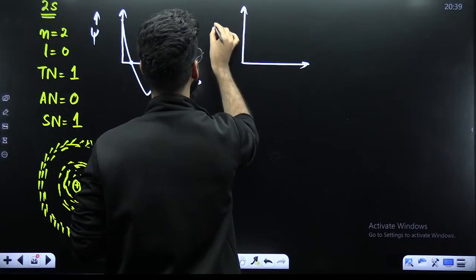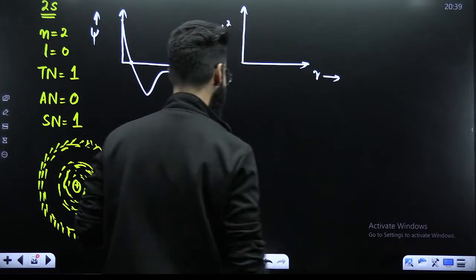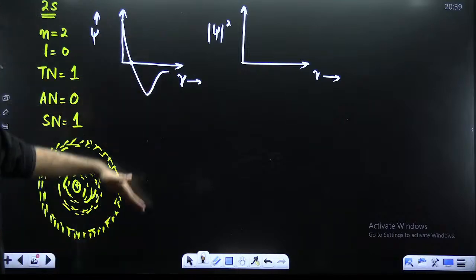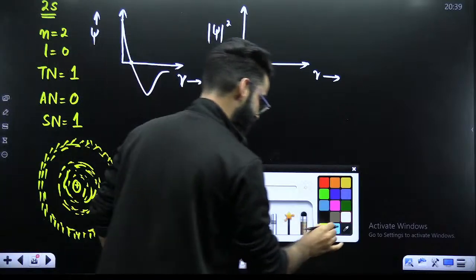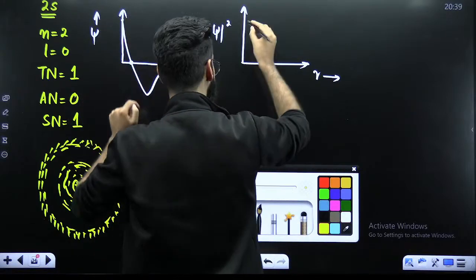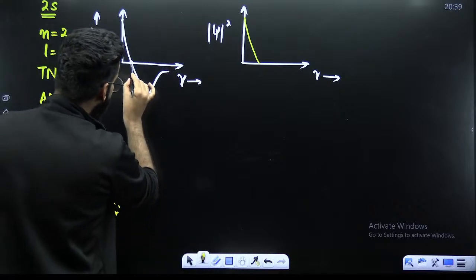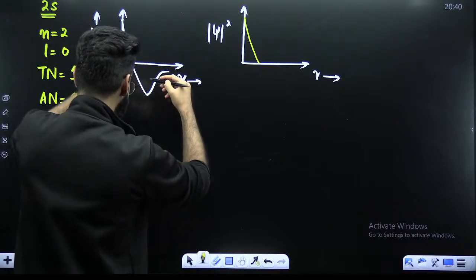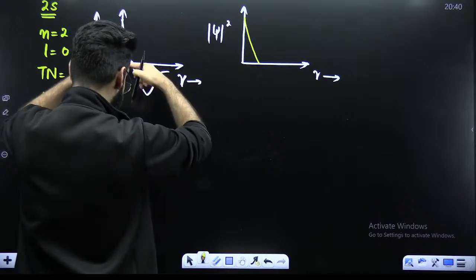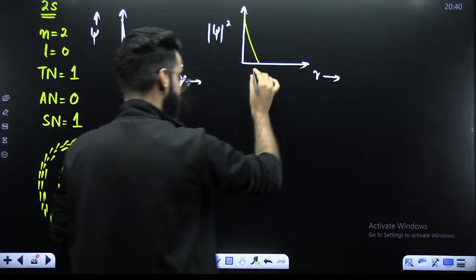Now from this, you can copy the psi square versus R graph as well. How you can copy the psi square versus R? Is there any part of the graph that lies down the R axis? Yes. So leave that part aside. Rest make as such. So from here to here, it's going to be the same. Now, that part of the graph that lies down the R axis, take the reflection of this part about this axis. See, it used to be like this.